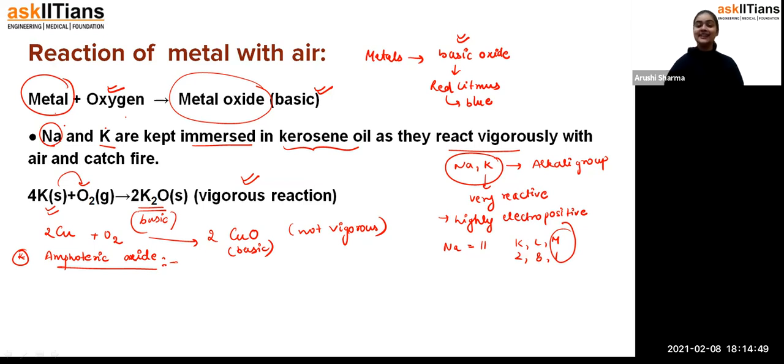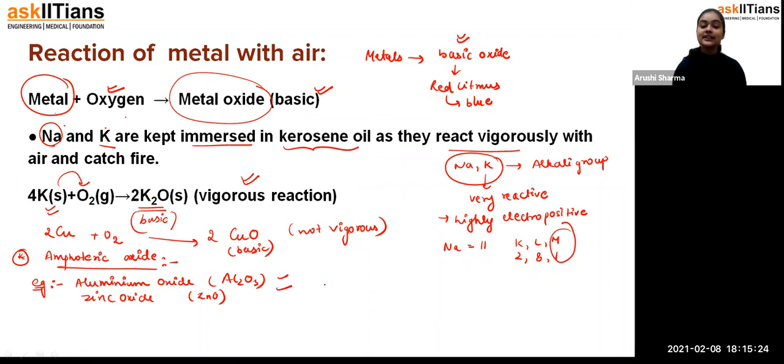So when a metal reacts with oxygen and forms a metal oxide, that metal oxide can react as a basic oxide or as an acidic oxide. It can play both roles. Such oxides are called amphoteric oxides. The examples of amphoteric oxides are aluminium oxide, that is Al2O3, and zinc oxide, that is ZnO. So these two are amphoteric oxides.